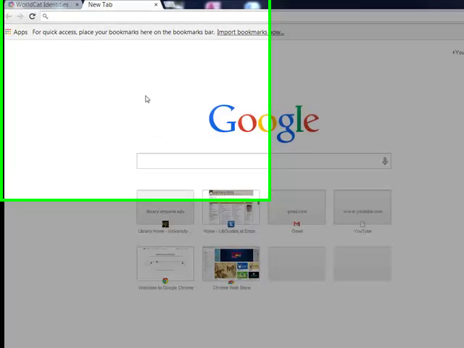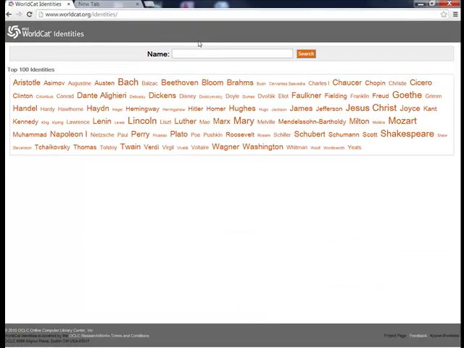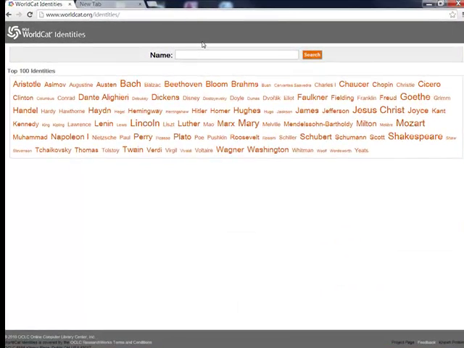For those of you researching a specific person, one of the cool tools that you can use to find information on your topic is the Worldcat identity search. Worldcat.org is a shared catalog allowing libraries to share their bibliographic records, and it allows users to quickly find items. One of the best things about library catalogs is that we use controlled vocabularies. Controlled vocabularies allow us to describe numerous items and make sure that they're all on the same topic.